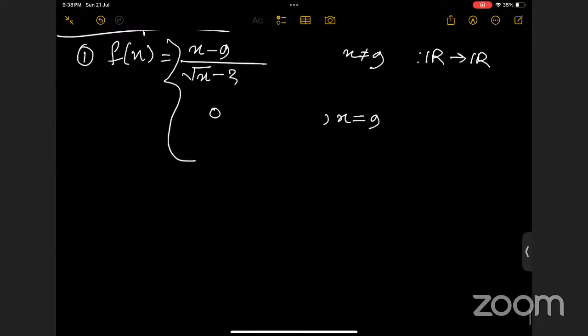You can start doing it, then tell me the answer. Suppose at the point 9 we are checking the limit. So what will be the limit?